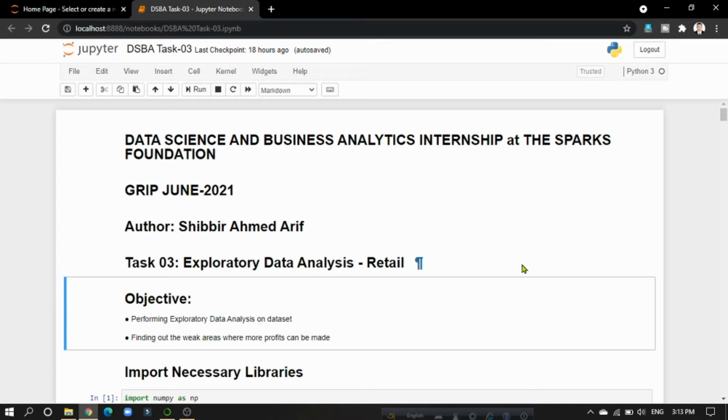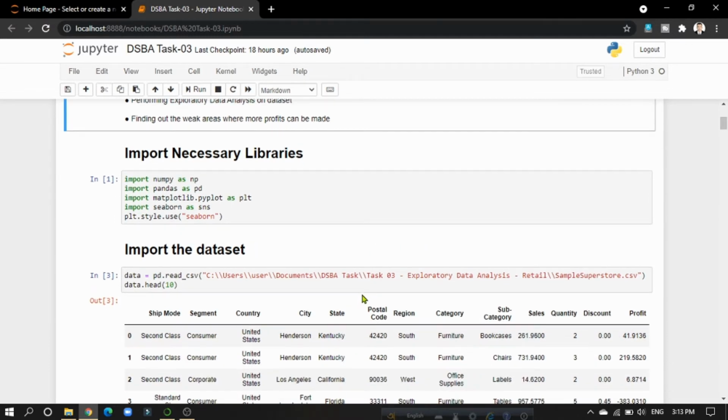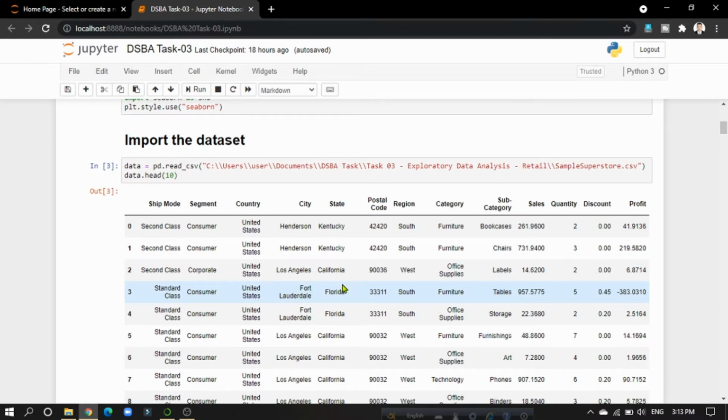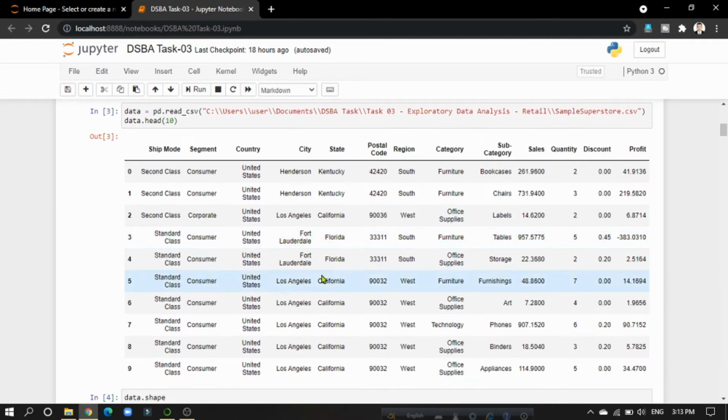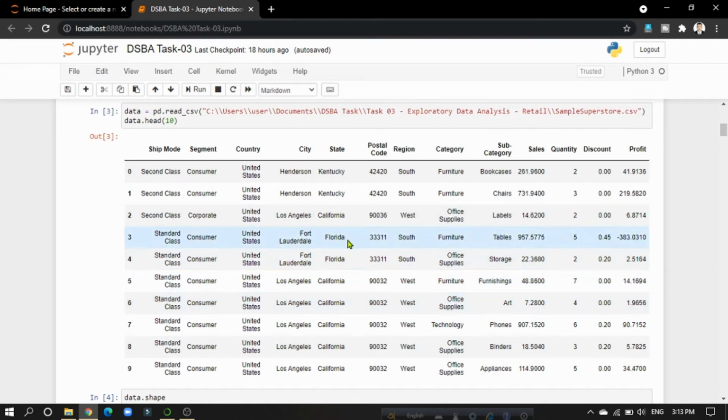Today I'll discuss task 3, that is exploratory data analysis in retail. The objective is performing exploratory data analysis on the dataset and finding out the weak areas where more profits can be made. At first, I have imported some necessary libraries. They are NumPy and Pandas for data analysis and Matplotlib and Seaborn for data visualization. And then I have imported the dataset which contains comma separated values, and we see a view of the dataset.